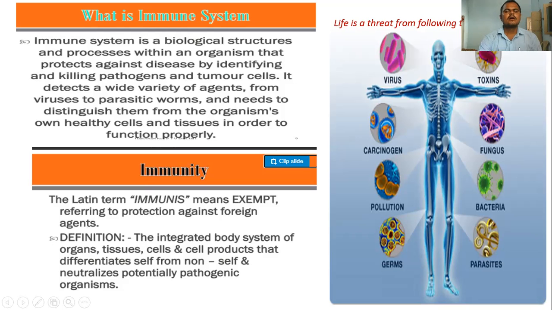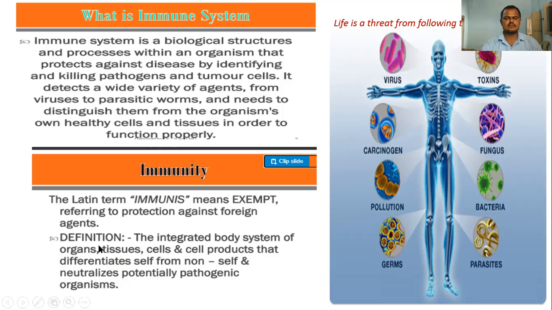Immunity means exempt. Exempt means exception, referring to protection against foreign agents, protection against foreign bodies. That is the meaning of immunis. Immunis is a Latin word, and the Latin word means exempt. Exempt from foreign bodies or causative agents which cause infectious diseases.